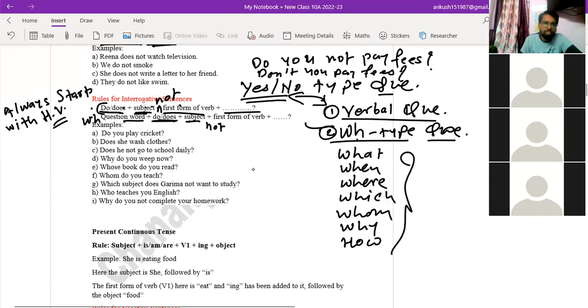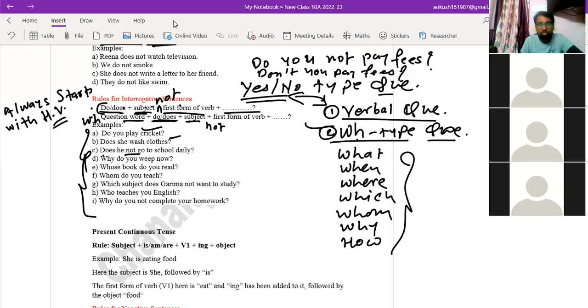So please observe these sentences. These all are given in just affirmative sense. Okay. Can you see there? Yes, sir. Only affirmative sentences are given over there, not any negative sentences. Okay. So what are the sentences? Like, do you play cricket? Does she wash clothes?